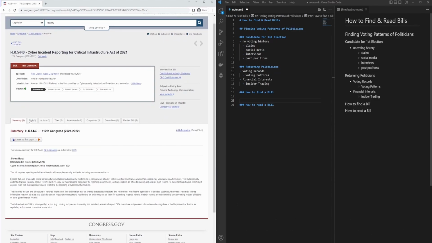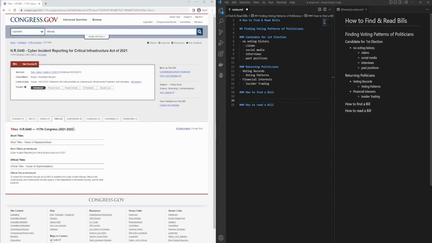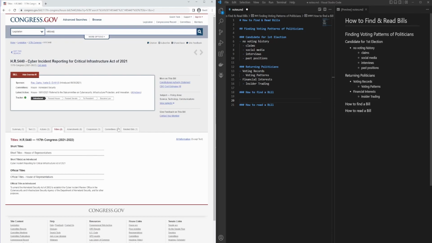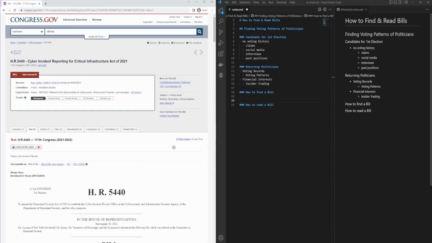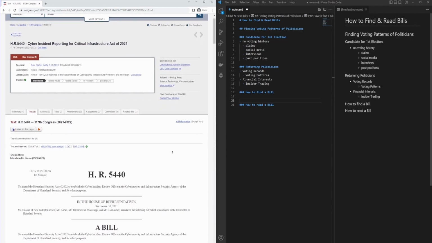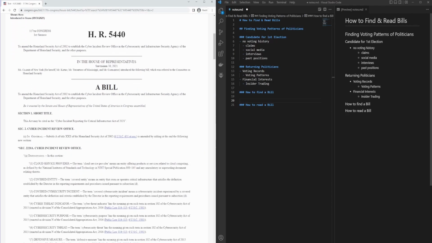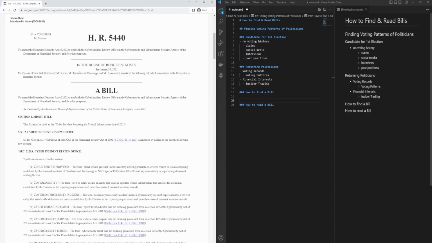Now you can see there's several tabs here. There's tabs including titles, which are alternate titles that you could search for in order to find this bill. There's committees and related bills. So these are various people, places, and organizations that are related to this bill for further reading. But the most important part here is the text tab. And in the text tab, you will see the full text version of this bill, which brings us to the segment, How to Read a Bill.